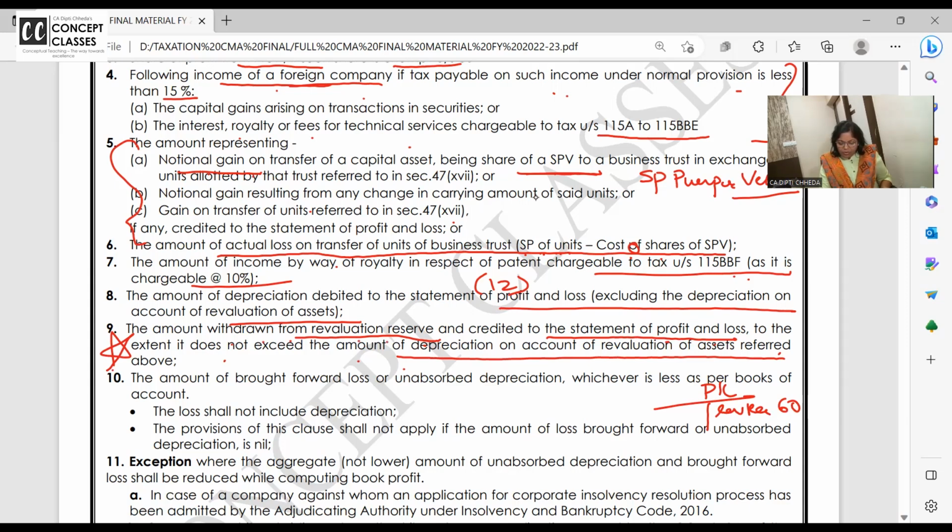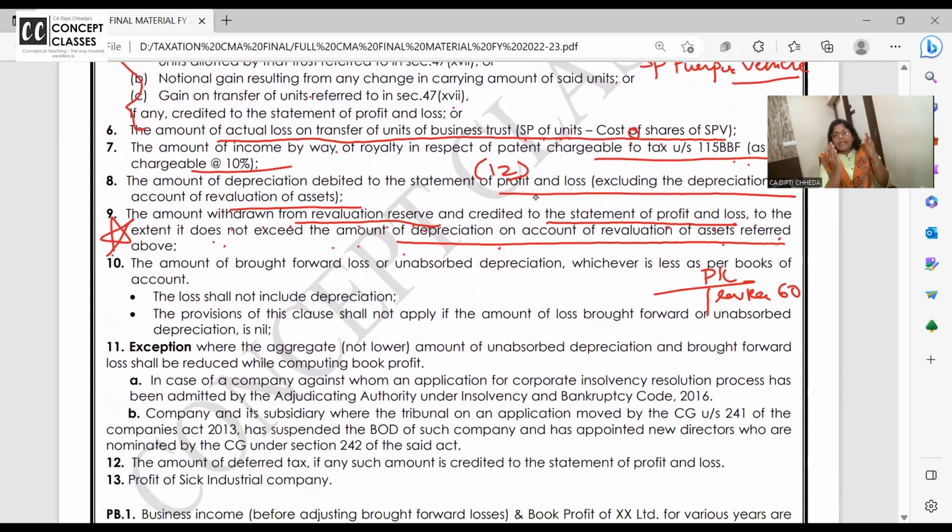Now the amount is withdrawn from the revaluation reserve and credited in the P&L account. To the extent it does not exceed the amount of depreciation on account of revaluation, that much you should remove. Revaluation reserve को debit करके P&L credit में you have got 60 rupees, but depreciation on revaluation reserve is say 40. So though revaluation reserve is credited 60, how much can you deduct? Up to depreciation on the revaluation reserve, that is 40.